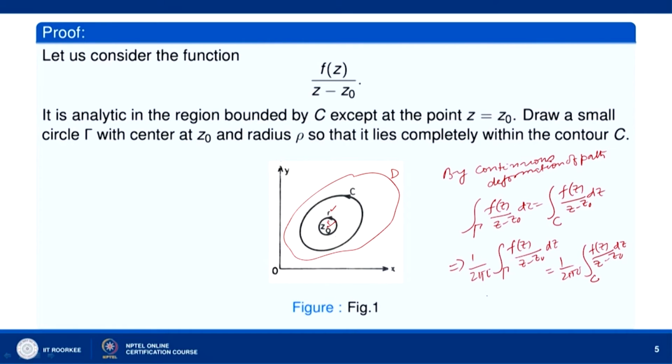Now, the left side is f(z naught). So, f(z naught) is equal to the integral over C. This is how we prove this Cauchy integral formula.